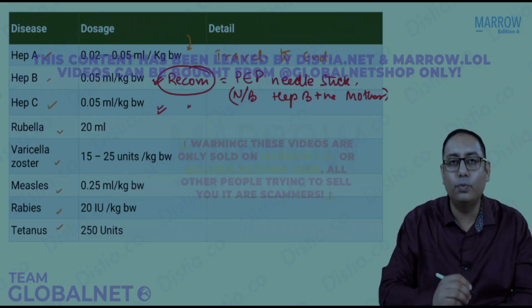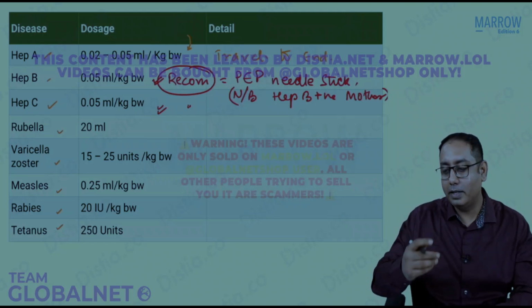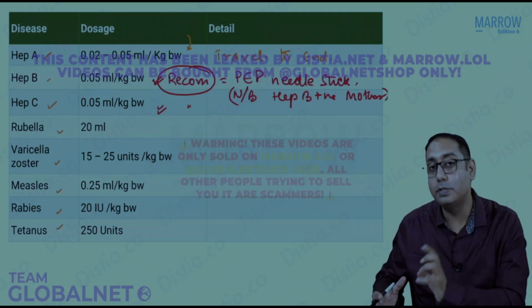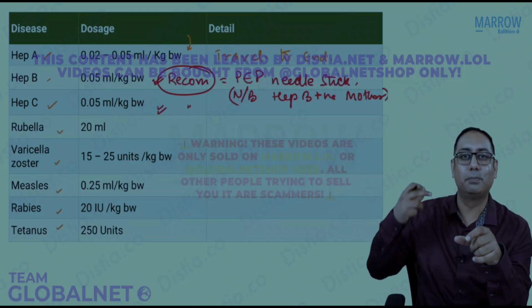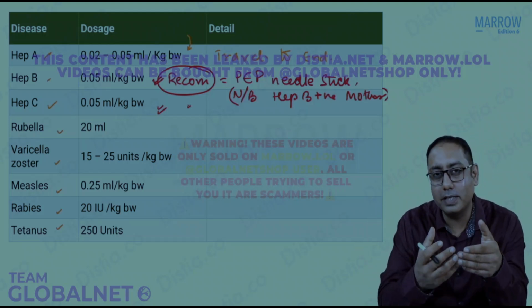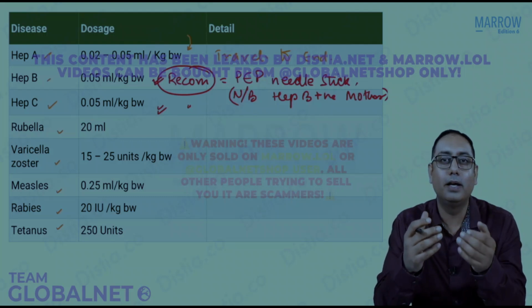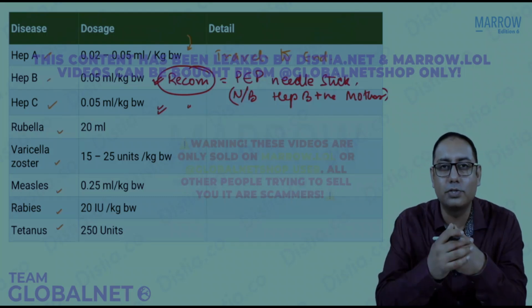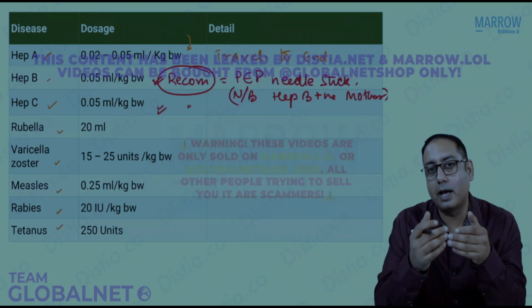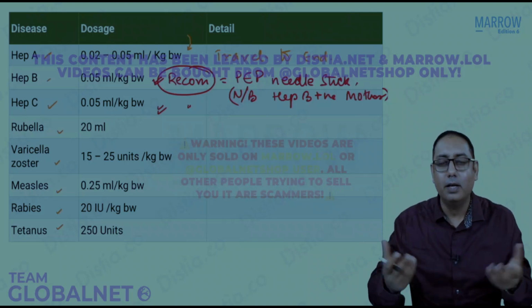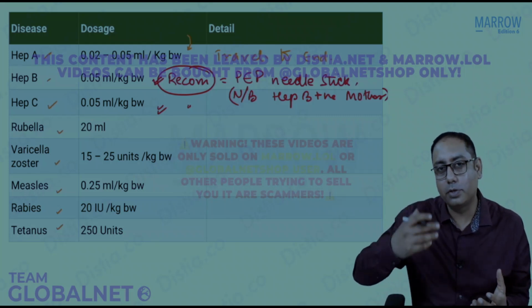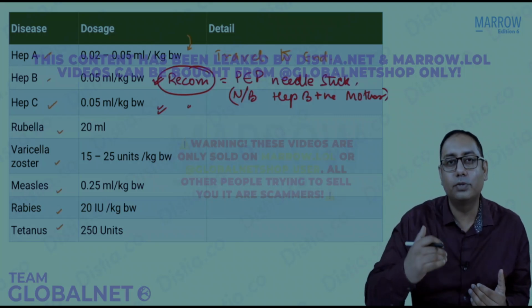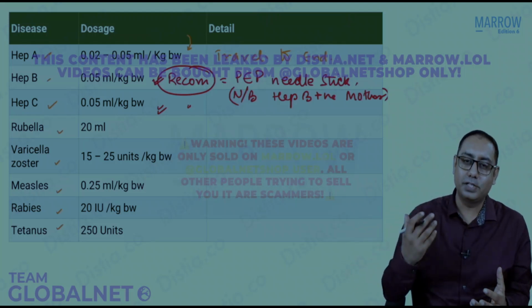Rubella immune globulin you would like to give when a female who is pregnant was exposed to rubella, and that too in the early phase of the pregnancy, because in the later phase of pregnancy, we consider that rubella, even if it happens during pregnancy, is not so dangerous as it is in the early stage of pregnancy. Why? Because you're scared of the CRS, that is the congenital rubella syndrome, because the rubella virus can travel through the placenta in the early phases of pregnancy.